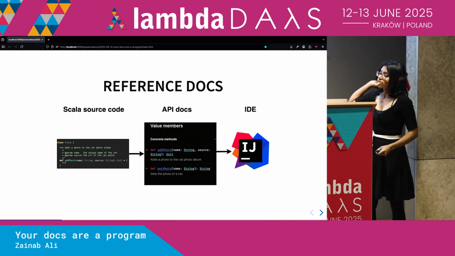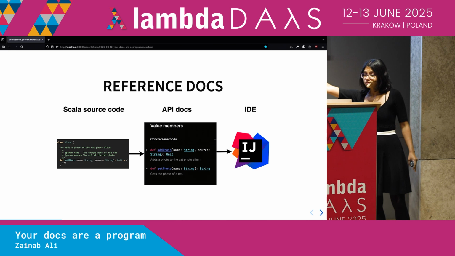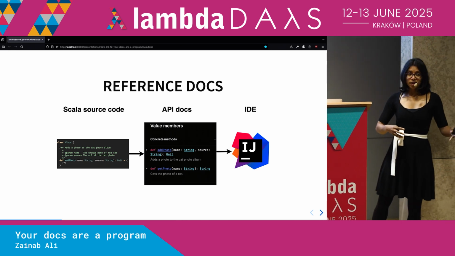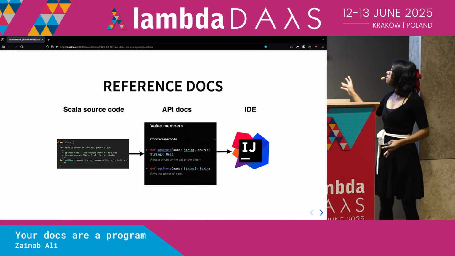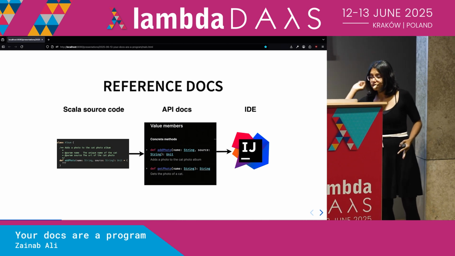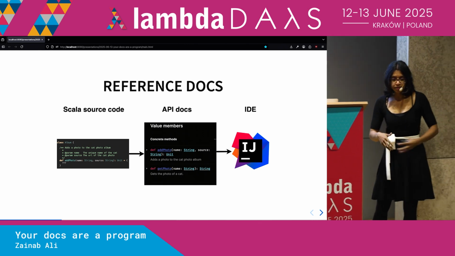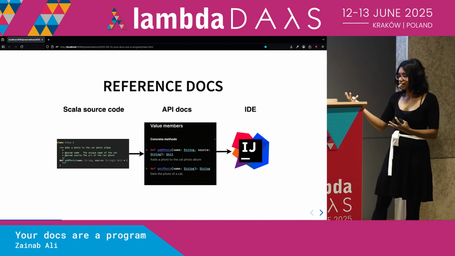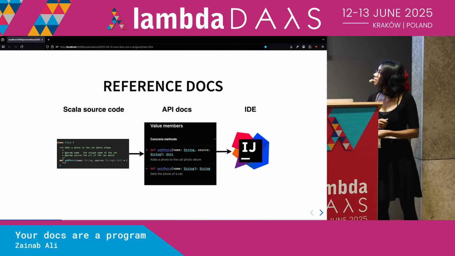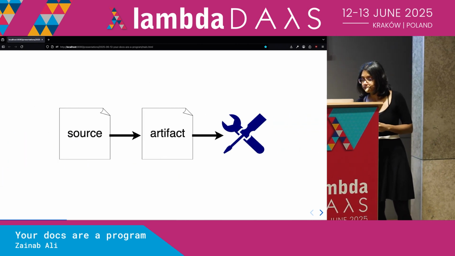So let's say we write some reference documentation in our source code, and it will be transformed in some way to produce some API docs, which will usually be HTML, but you can also see those in your IDE. So you end up with an artifact, in this case HTML, and that's then used in your IDE.